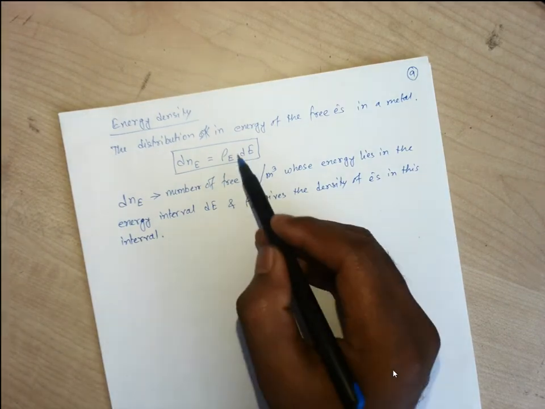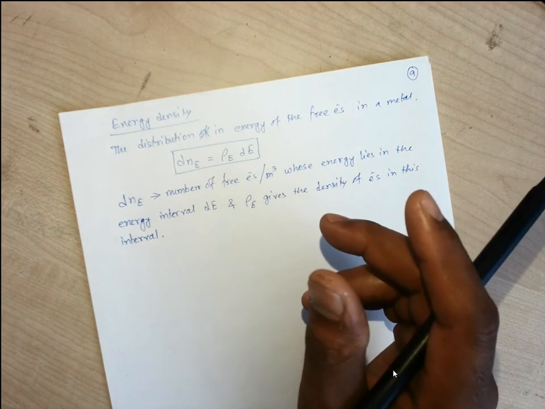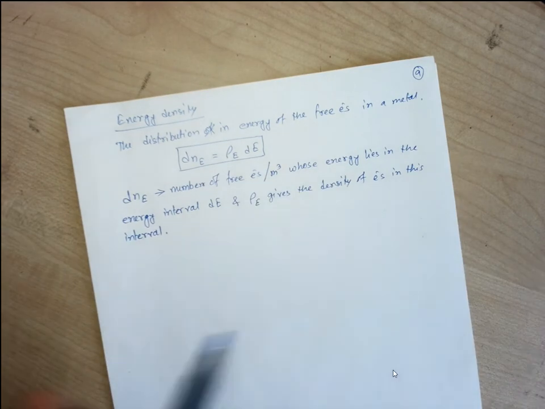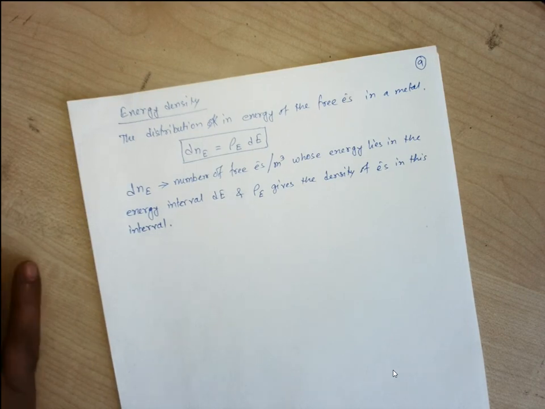So if we multiply the density of electrons within an energy interval, then we have the number of electrons within that interval per cubic meter, within the volume. By considering this expression, we can find out the position of the energy level in the semiconductor, different energy levels in the extrinsic semiconductor, either in the p type or in the n type.